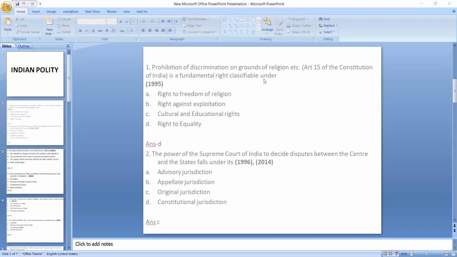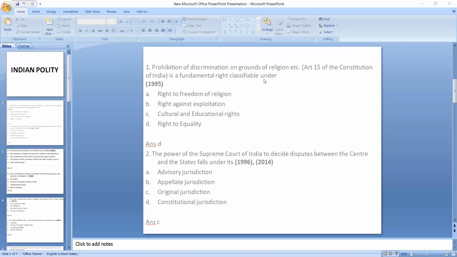And then you will get to know about the chief minister. The chief minister's powers and functions are more or less similar to the prime minister of India. So try to compare the powers and functions of the CM and the PM, and the powers and functions of the governor and the president of India. You will definitely understand that more or less the powers and functions are the same.